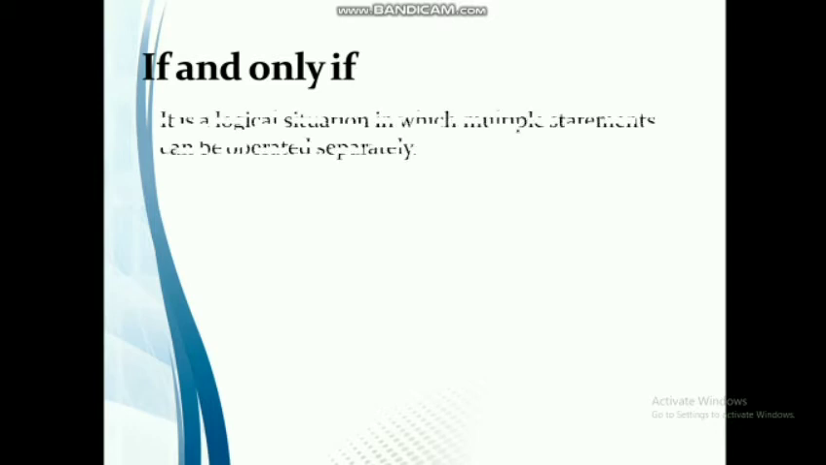The second category of conditional statements is if and only if. That is, it is a logical situation in which multiple statements can be operated separately. That means if you have multiple conditions like condition 1, condition 2, condition 3, and multiple conditions are to be checked, then you can use the if and only if statement.